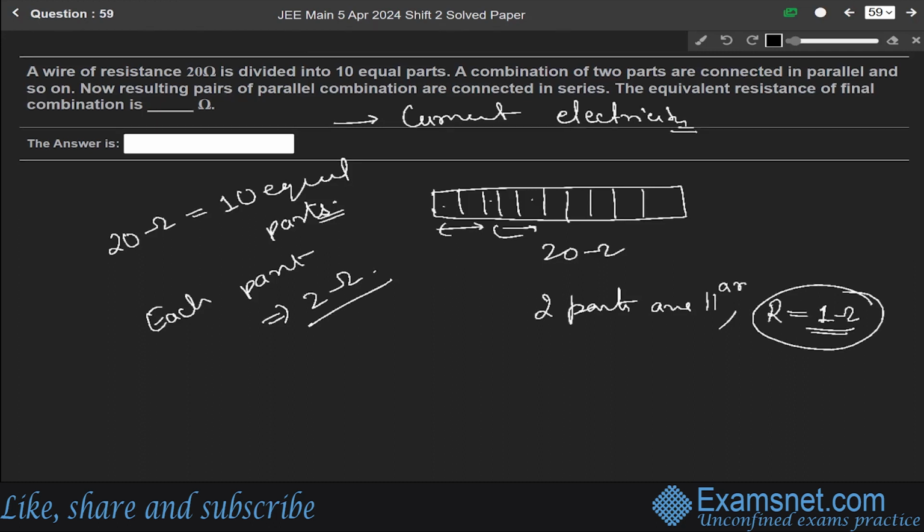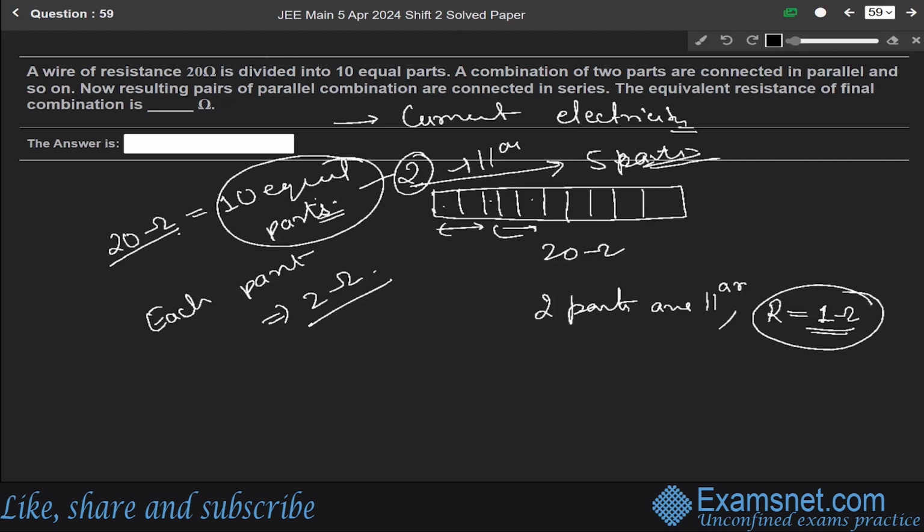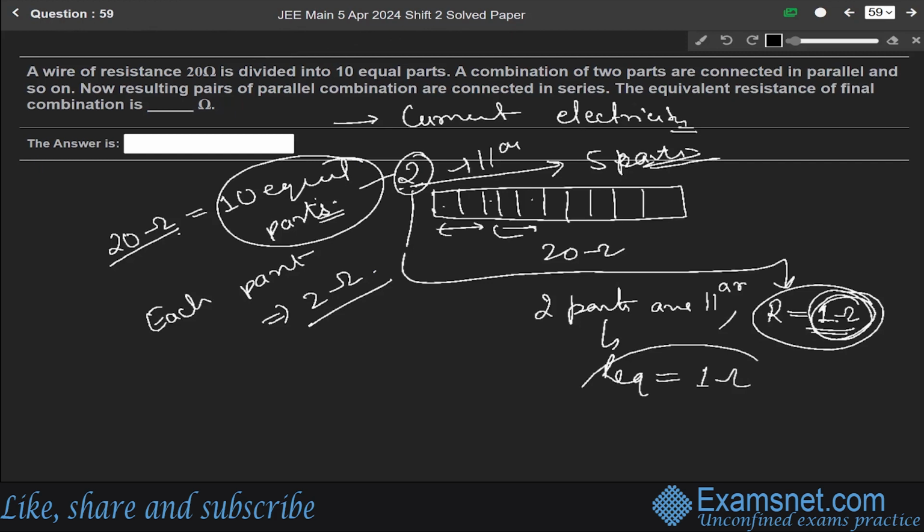And now the resulting pairs of parallel combination are connected in series. So the 20 ohm is divided into 10 equal parts, and each two parts are connected in parallel. After connecting each two parts in parallel, we finally have five parts remaining, each of resistance 1 ohm, since two parts in parallel give equivalent resistance of 1 ohm.